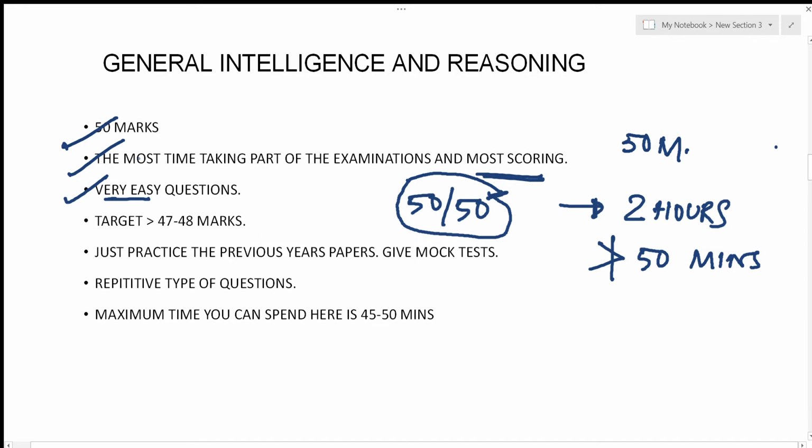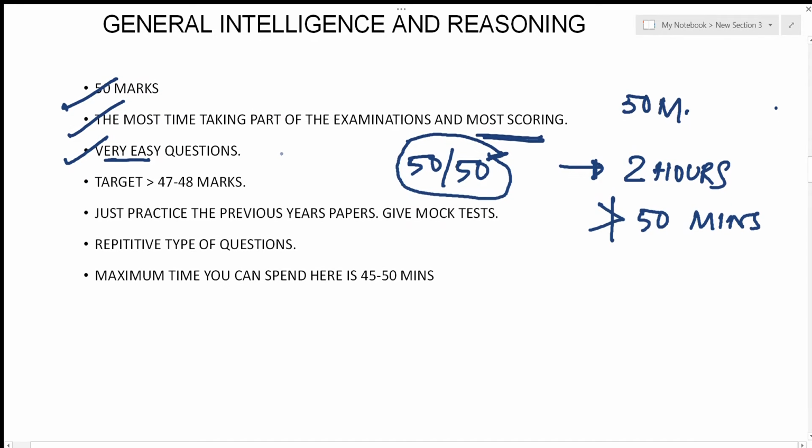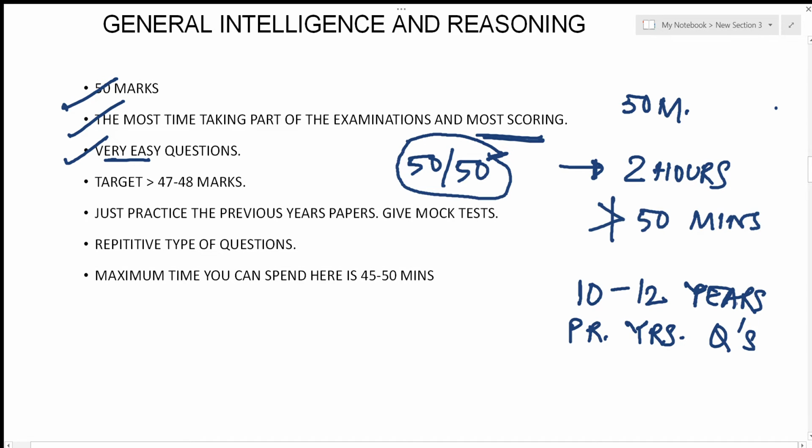So for that, what I would suggest you to do is just go through the last 10 to 12 years' previous year questions. You don't need to do anything more in this part. Just go through the last 10 to 12 years' previous year questions, and that would be enough for you to secure at least 47 to 48 marks out of 50 in this particular section. Just practice the previous year's papers and give mock tests. That should be enough for this particular part.